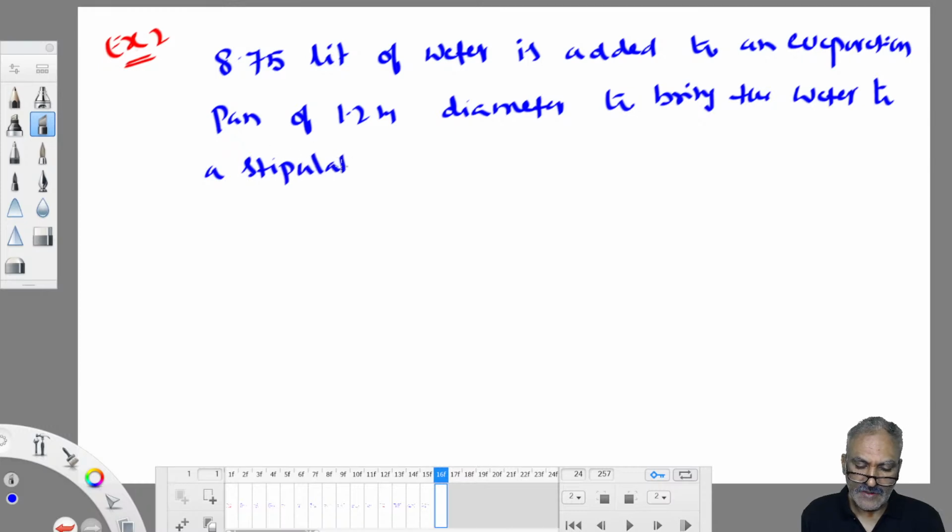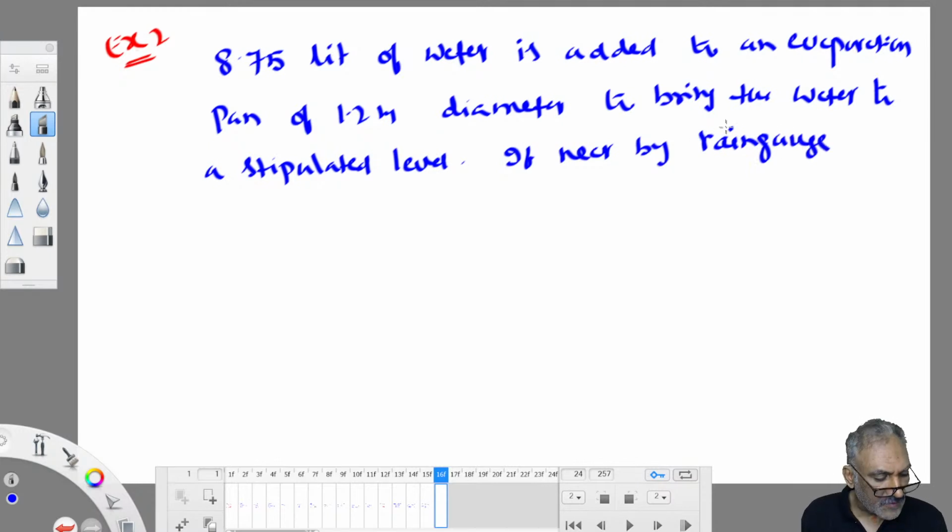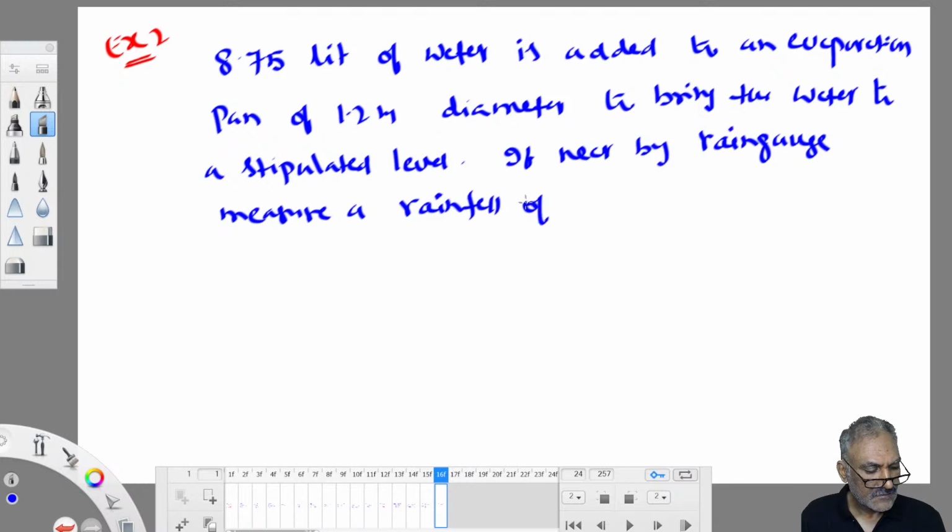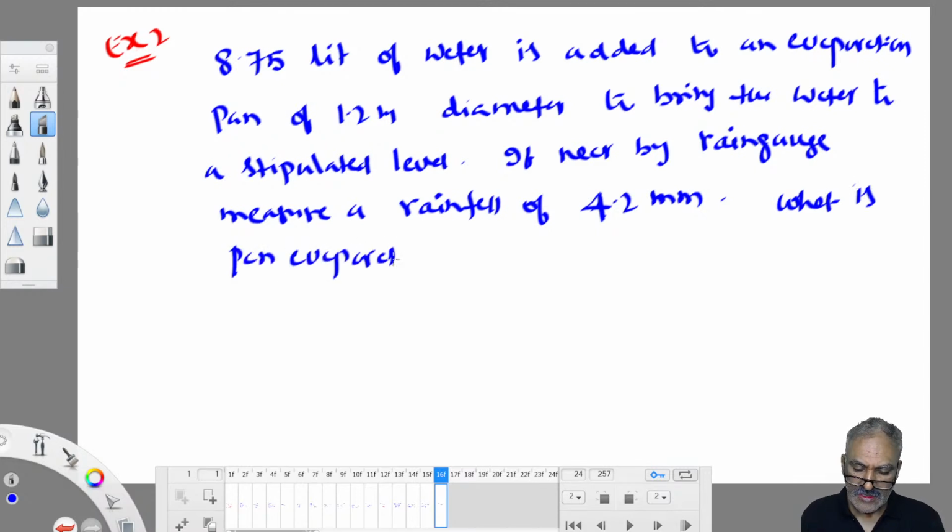Stipulated level means what? Fixed level. If a nearby rain gauge measures a rainfall of 4.2 mm in that time period, what is the pan evaporation? And what is the actual evaporation from a real water body?